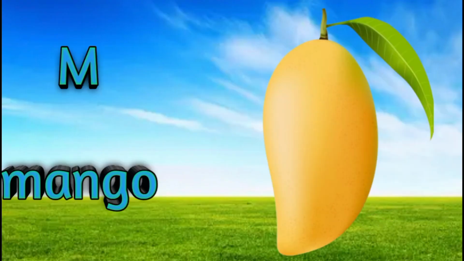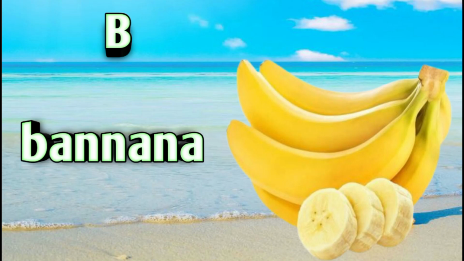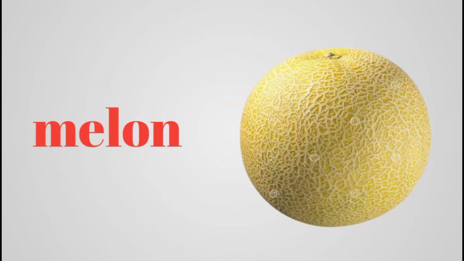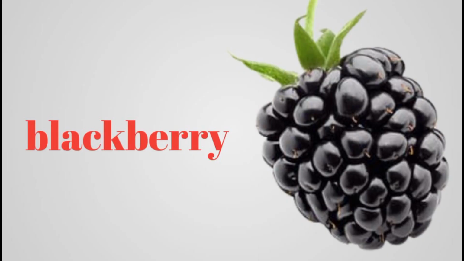This is a mango. Mango starts from M. This is a banana. Banana starts from B. This is a palm. Palm starts from P. This is a melon. Melon starts from M. This is a blackberry. Blackberry starts from B.